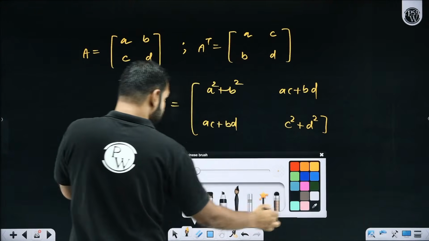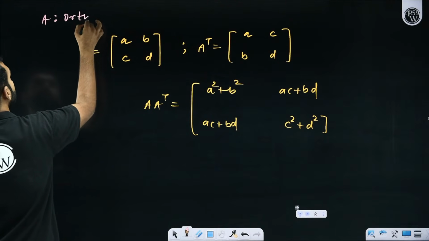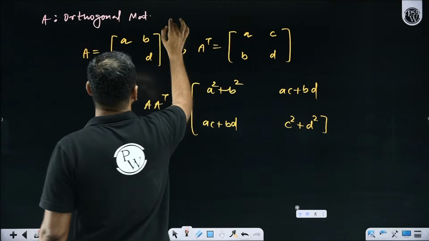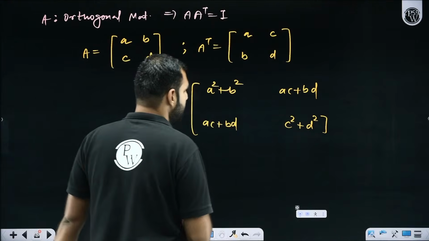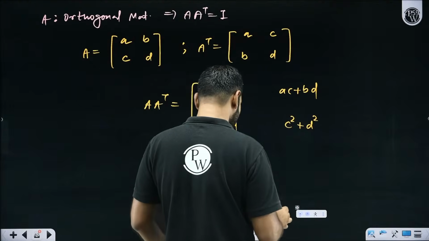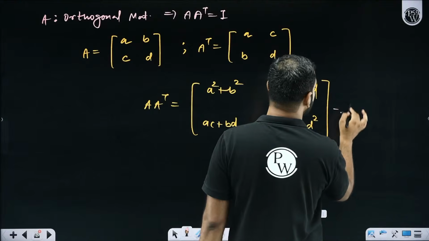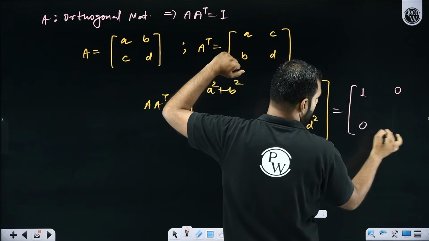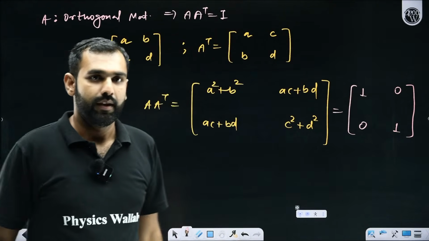Let's say I am told initially that A is an orthogonal matrix. Whenever somebody says that A is an orthogonal matrix, I know that it implies that A and A transpose multiply to give an identity matrix. I'm really sorry, this will be a product here. So if it is an orthogonal matrix, A times A transpose is I, which means this product here will be I. Yes or no?